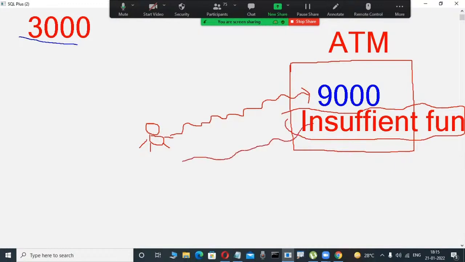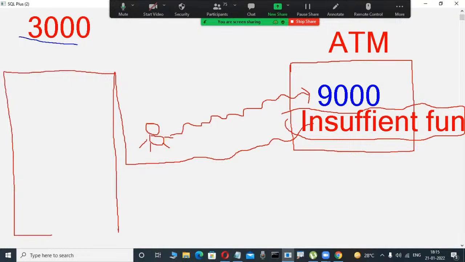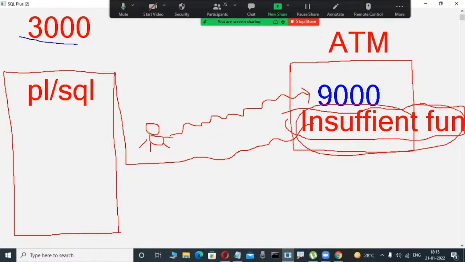No. Actually, same like you, some software engineers write the coding, that is important. They are writing coding in PL/SQL. Suppose Oracle projects, banking projects, which use Oracle, they are writing in PL/SQL. And what is the condition? If the user-entered amount is more than the available balance, then this message they are writing, same like Java, C, C++ coding. They are writing if conditions like that. Otherwise, how is it possible?